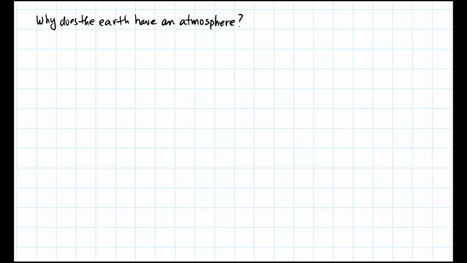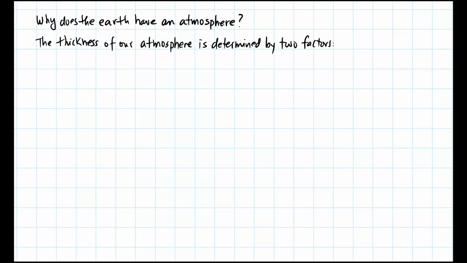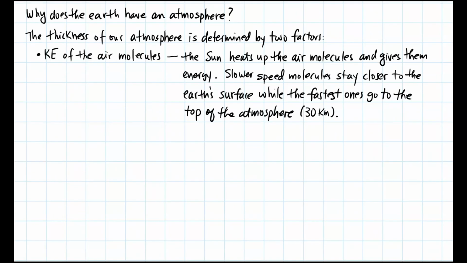Question: why does the Earth have an atmosphere? The thickness of our atmosphere is determined by two factors. The first factor is the kinetic energy of the air molecules. The sun heats up the air molecules and gives them energy. Some of them are slower speed molecules, and they have a tendency to stay close to the Earth's surface, while the fastest ones go to the very top of the atmosphere. So in other words, the sun has a tendency to spread the air molecules out.